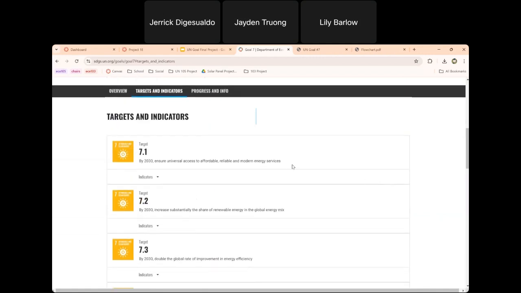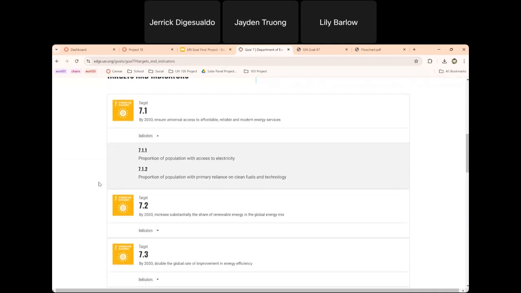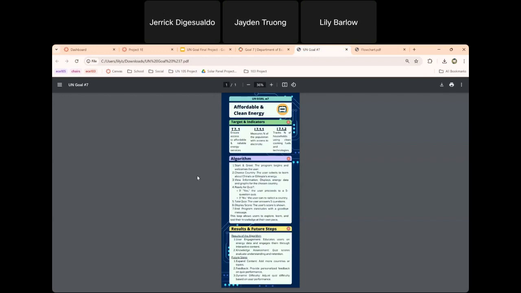As for our targets, we chose target 7.1, which is, by 2030, ensuring universal access to affordable, reliable, and modern energy services. And then as for the indicators, we chose indicators 7.1.1 and 7.1.2. When we look at the infographic that we created, there's a little bit of description of both. 7.1.1 measures the percentage of the population with access to electricity, while 7.1.2 tracks the percentage of households using clean cooking fuels and technologies.